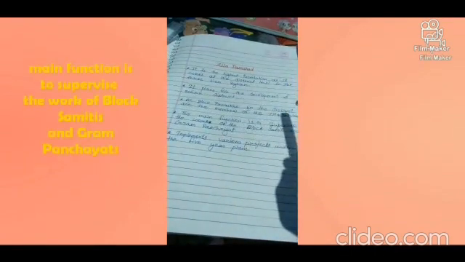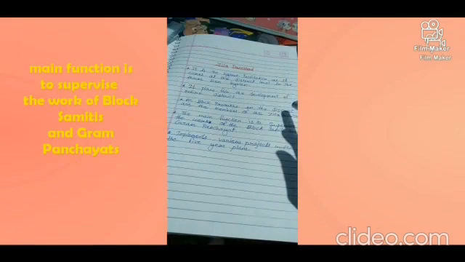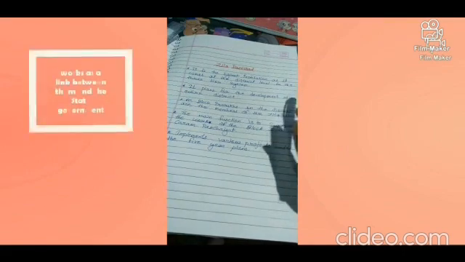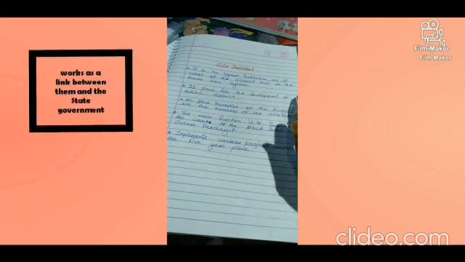And the main function is to supervise the work of the Block Samiti and the Gram Panchayat. So Zilla Parishad, being the highest institution in this system, supervises the work done by the Gram Panchayat and the Block Samiti. And it works as the link between the grassroots level institutions and the government.